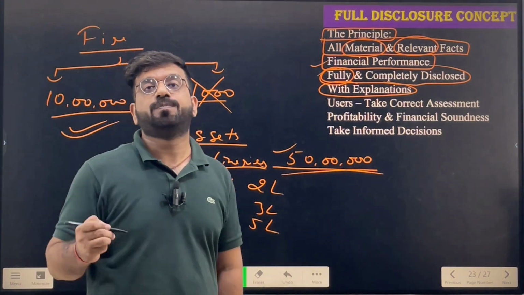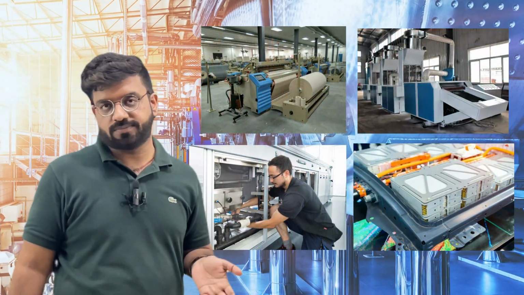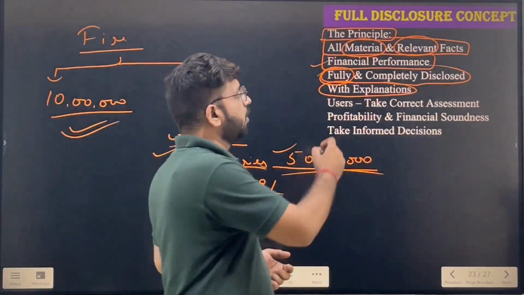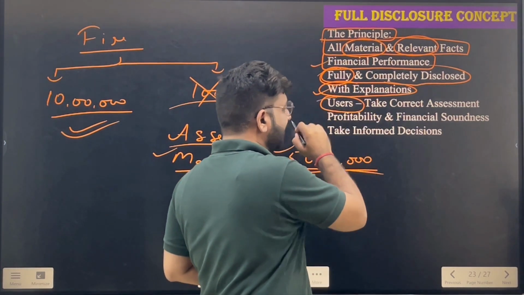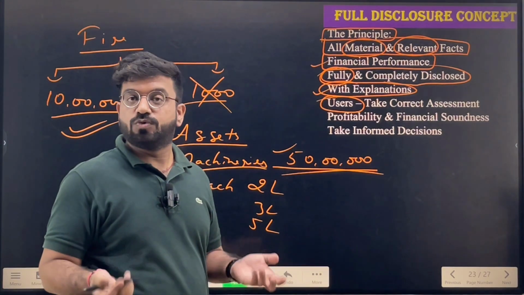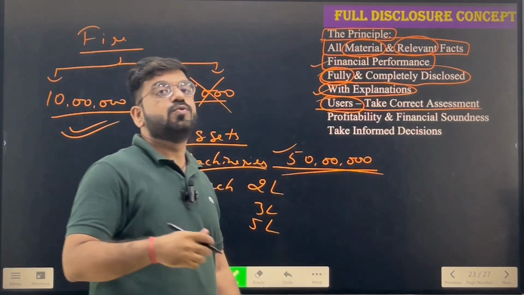These all are to be given in the accounting information under the main machineries head, that I have machine 1, 2, 3, 4, 5 and so on. Everything should be given with proper explanation. Now why is this to be given to the users? Because users can get the correct information and make a correct assessment of the amount which has been invested in the business.